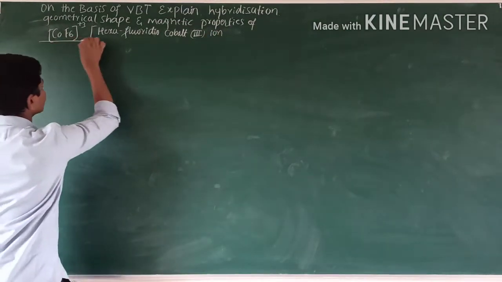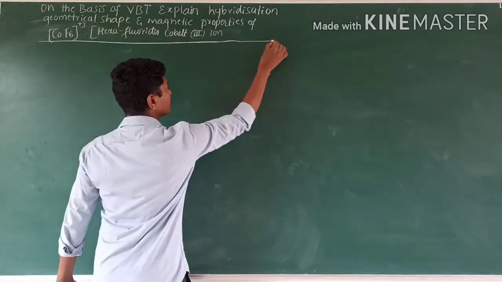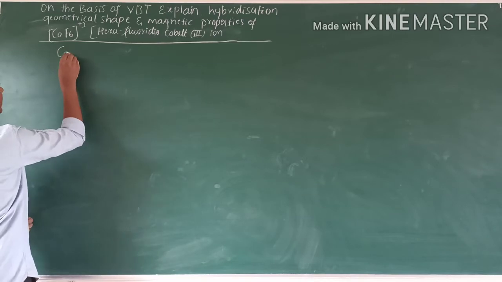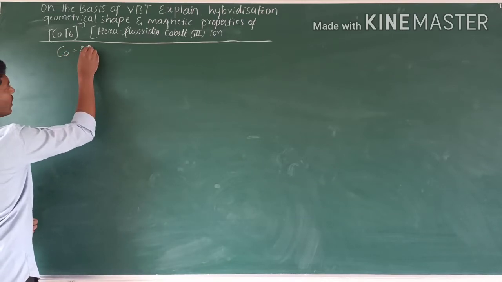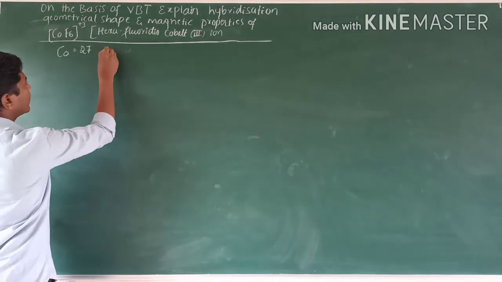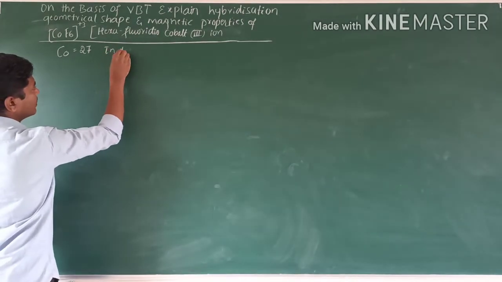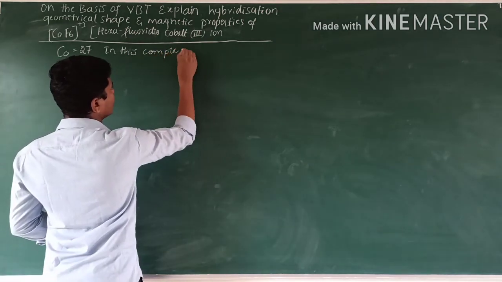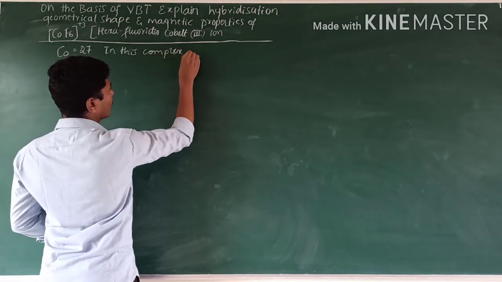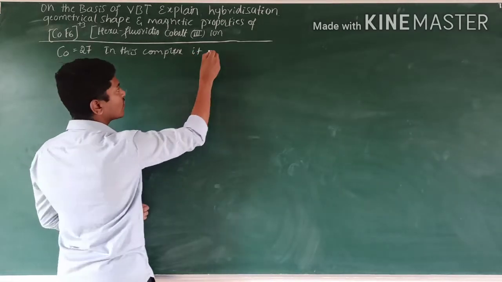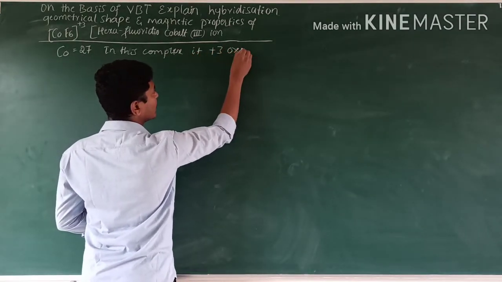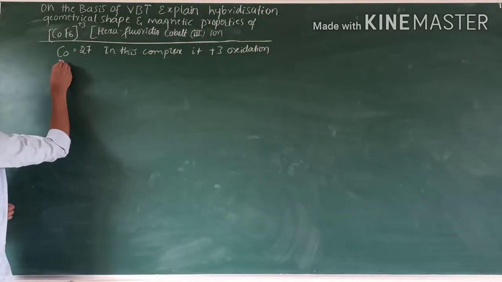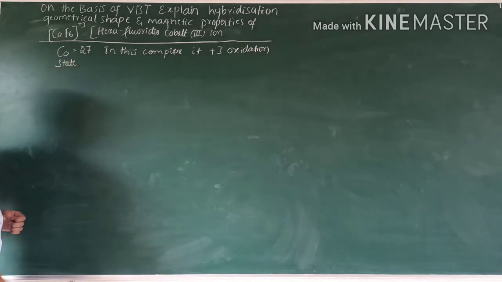Here what happens, the cobalt, same thing, the cobalt having atomic number 27, in this complex has a plus 3 oxidation state.